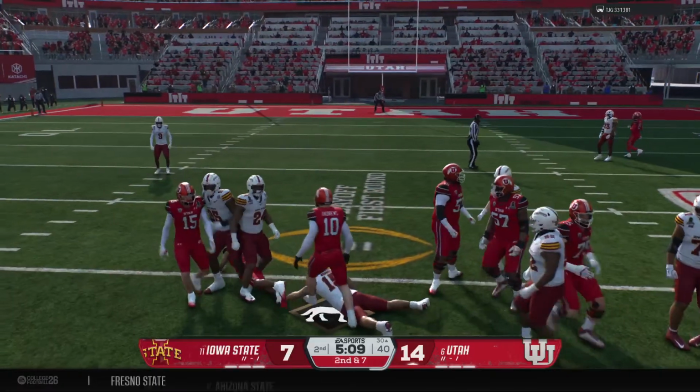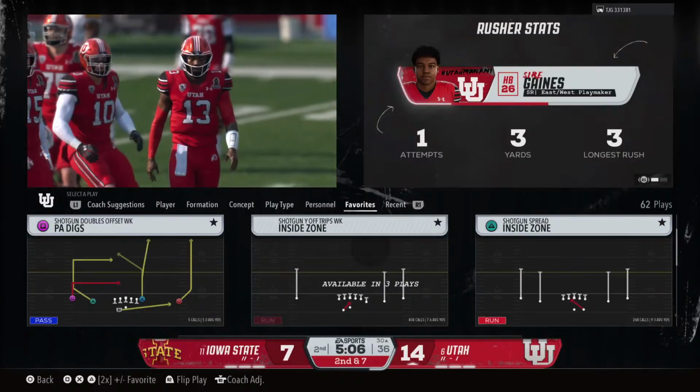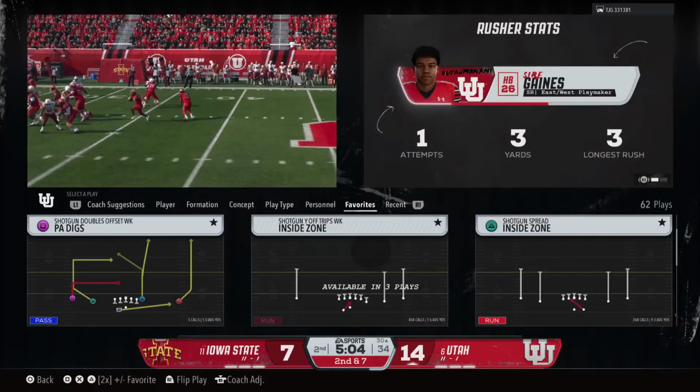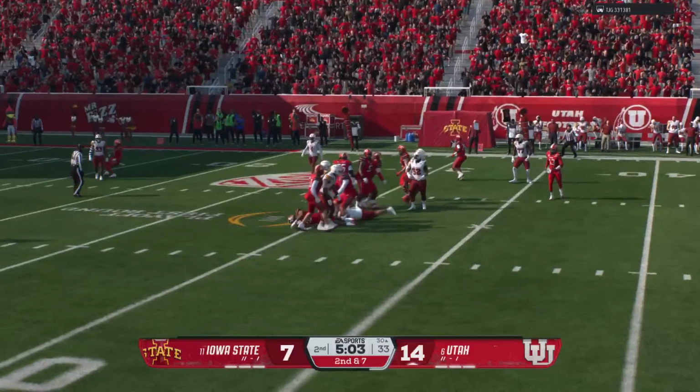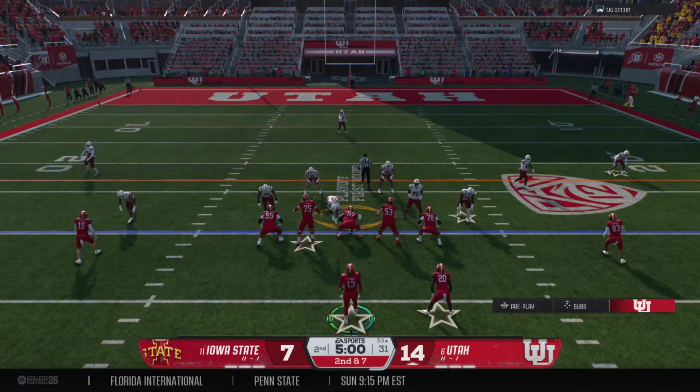Handoff here from the shotgun. Hey, listen, you don't always have to have big plays to be successful. It's a nice, solid gain here. Keeps you on schedule, and you get ready for that next play. Second down after that run on the previous play.